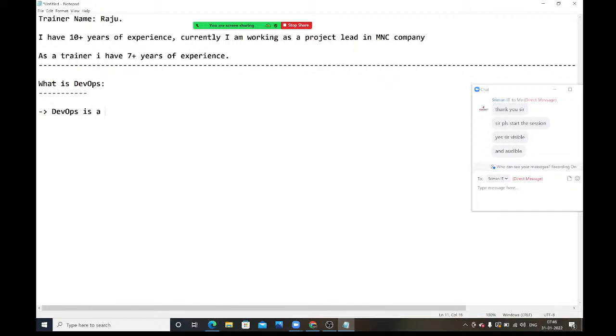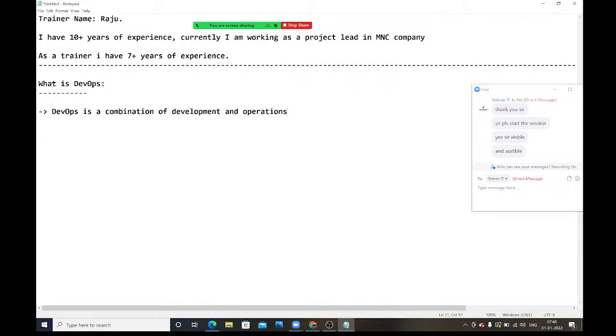DevOps is a combination of development and operations. This is what you can see in websites, the general definition.